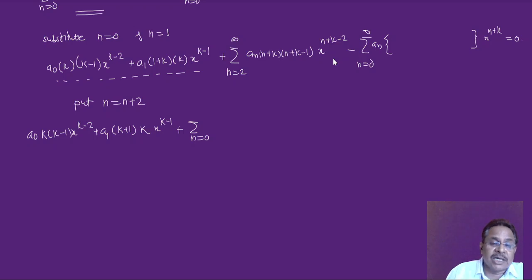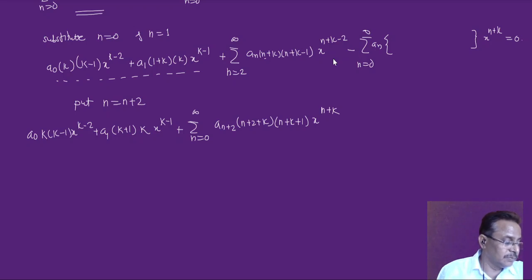This time n starts from 0 up to infinity, then a n plus 2, every n is to be replaced by n plus 2, so it is n plus 2 plus k, and here it is n plus 2 plus k minus 1, so plus 2 minus 1 is now simply plus 1, so here it is n plus k plus 1 into x raised to n plus 2 plus k minus 2, which will be simply x raised to n plus k.